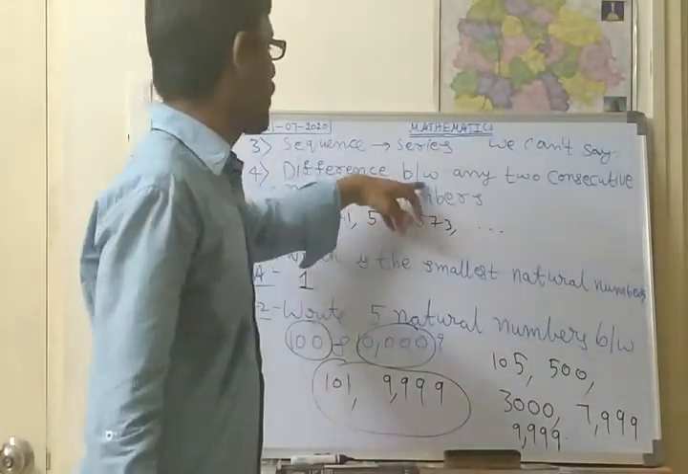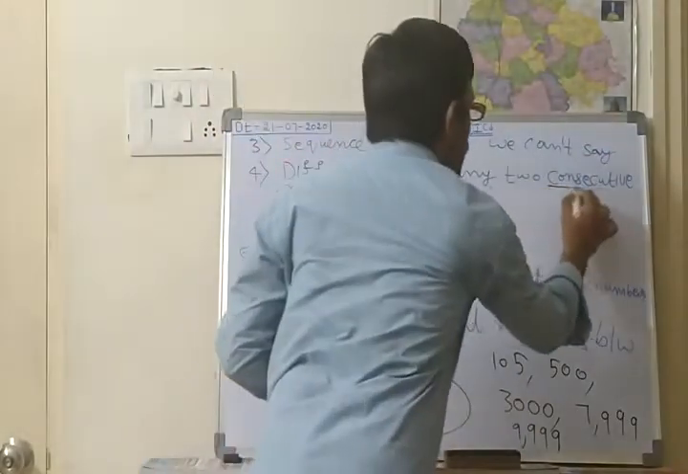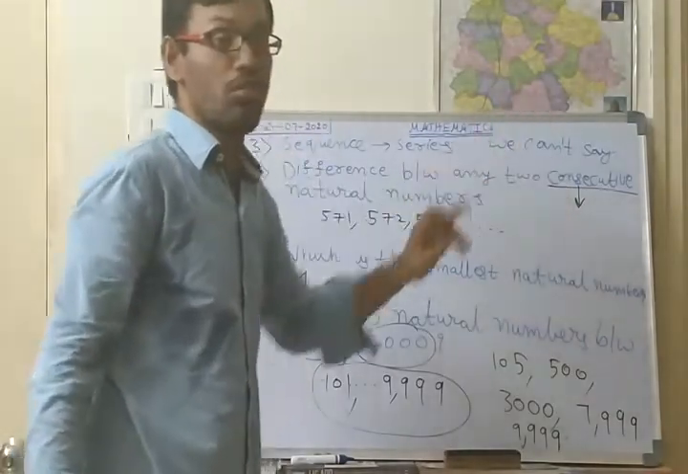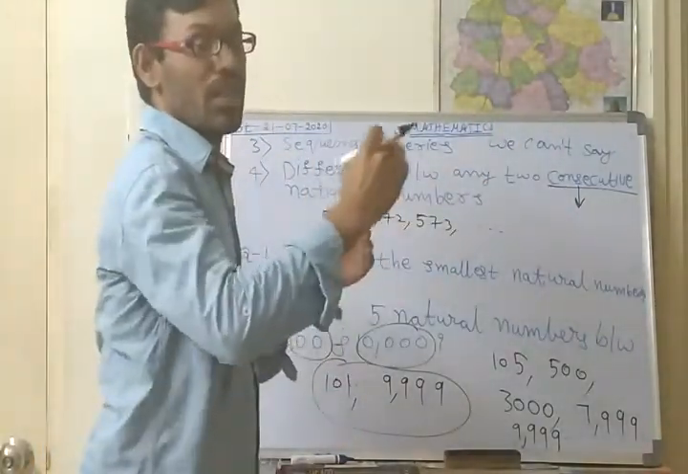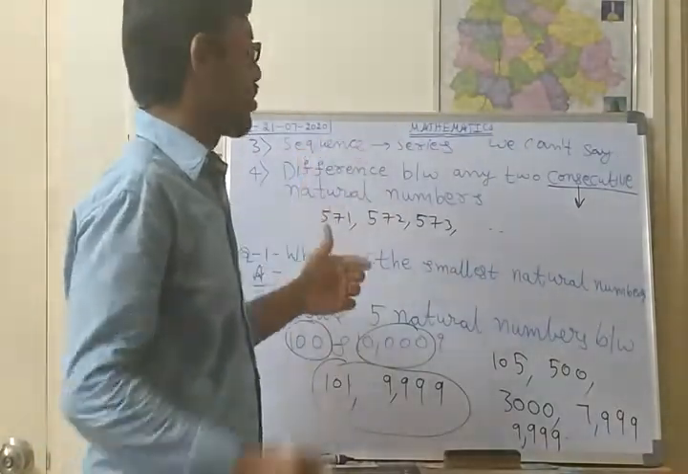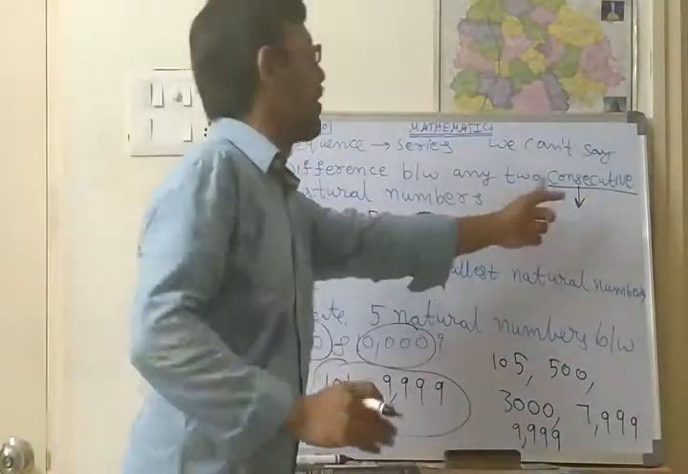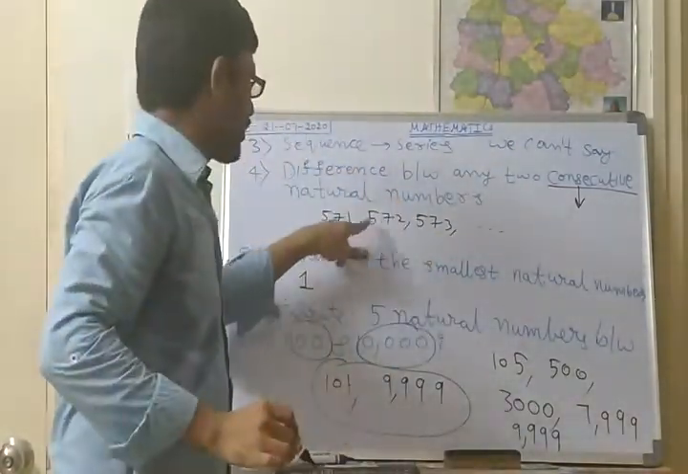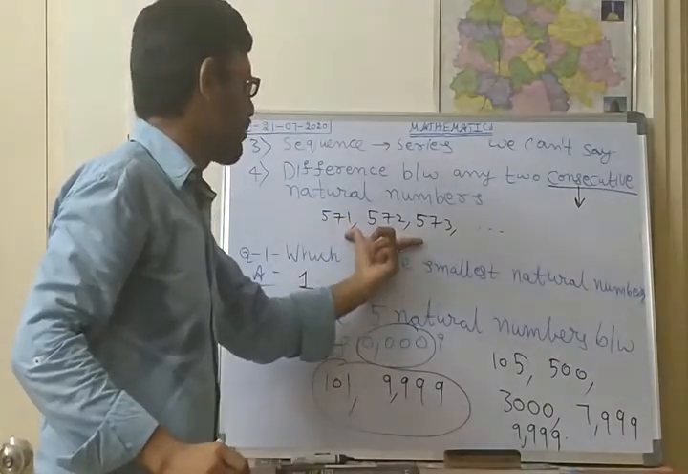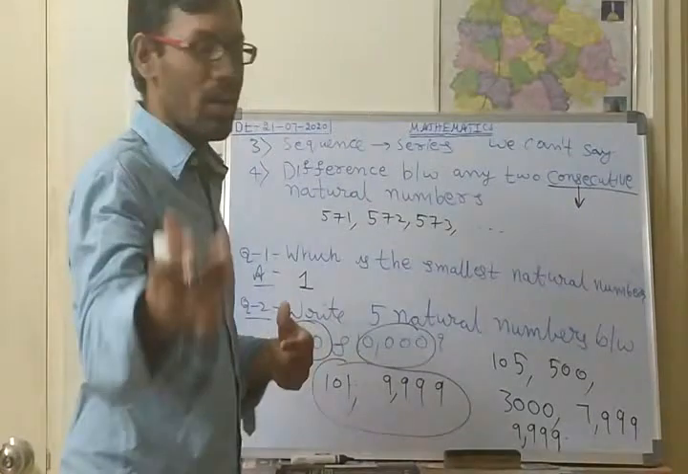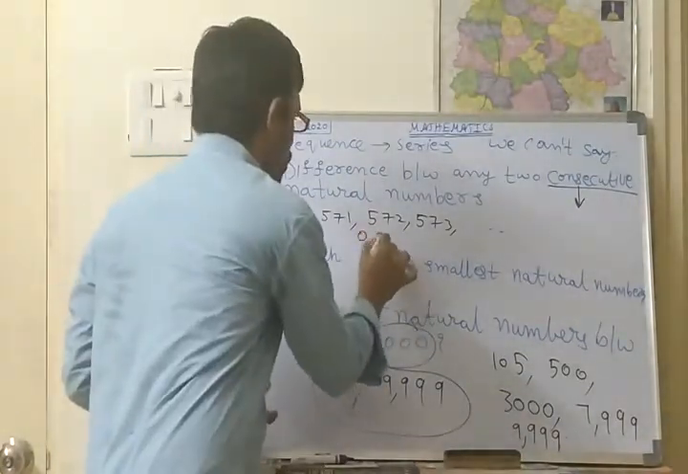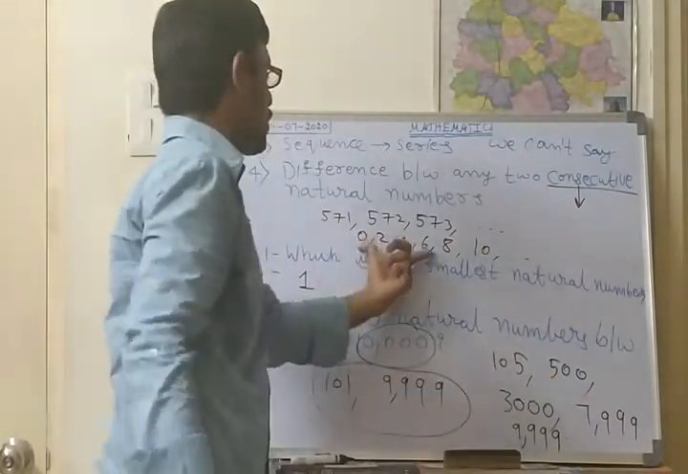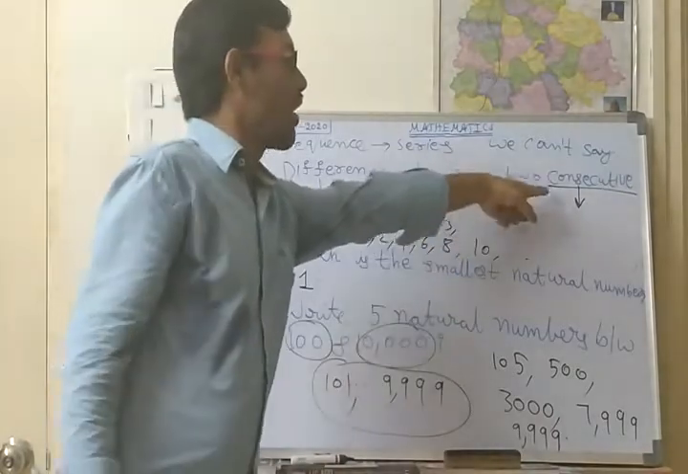So the difference between any two consecutive. What is the meaning of consecutive here? First of all you should understand the meaning of consecutive. Consecutive means the next numbers, the next serial numbers, sequence numbers. Suppose like 1, 2, 3, 4. If I am taking 571, 572, 573, these numbers are consecutive numbers. Suppose you take the even numbers 0, 2, 4, 6, 8, 10 and so on. We can say these numbers are consecutive numbers.